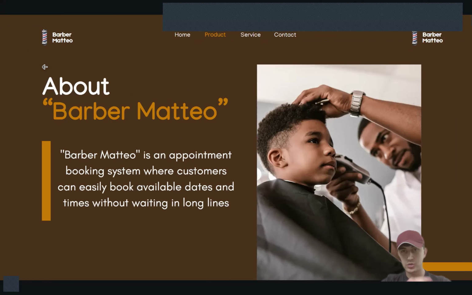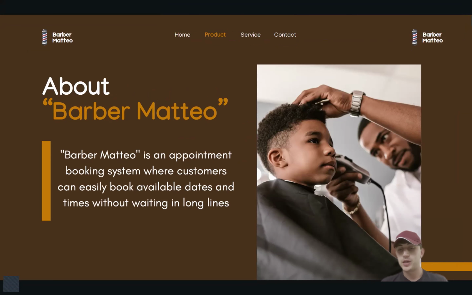Before we begin, I would like to quickly introduce my project for you. Currently, I'm living in Cassino. It's a small city in the middle of Napoli and Rome in Italy. And there's a very good barber here, but to use the services from that barbershop, you have to take an appointment. You have to call them or write to their WhatsApp number, and they usually answer very late.